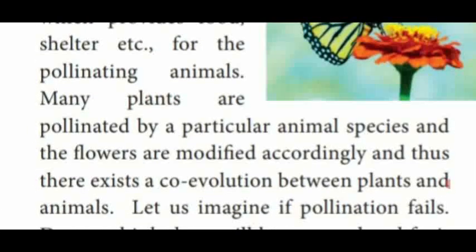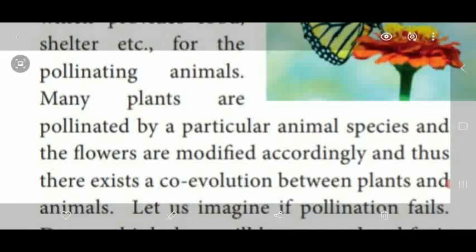So many plants are pollinated by a particular animal. According to the pollination process, flowers are also modified and they show certain coordination or co-evolution between the plants and the animals. Each and every plant is pollinated by a particular kind of insect or animal, so that co-evolution takes place between plants and animals.